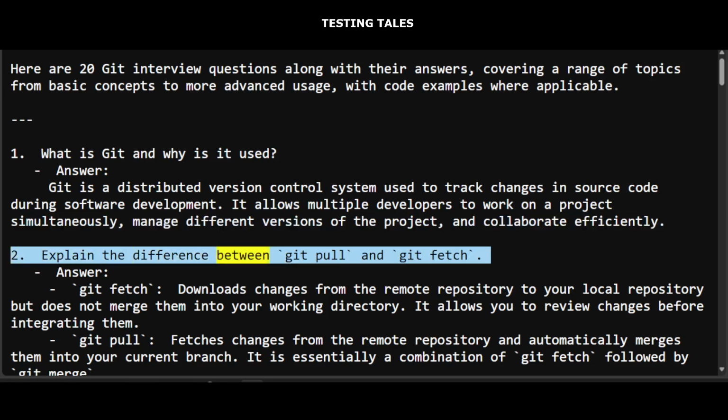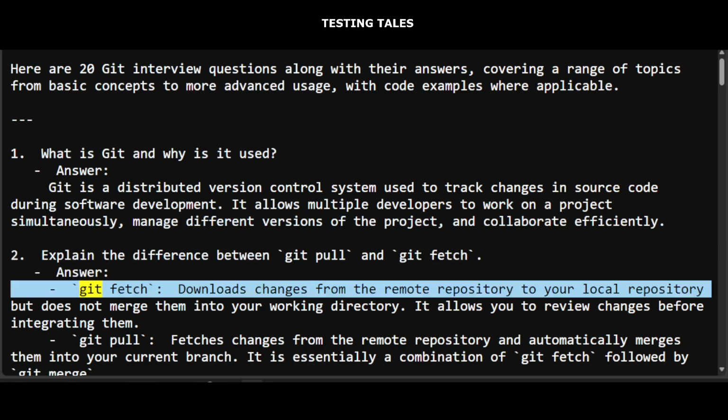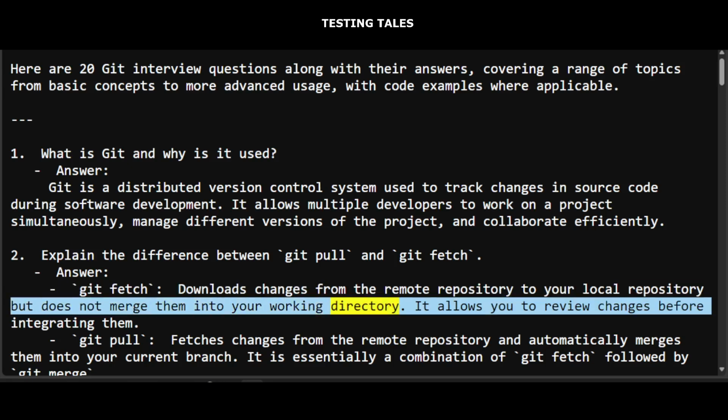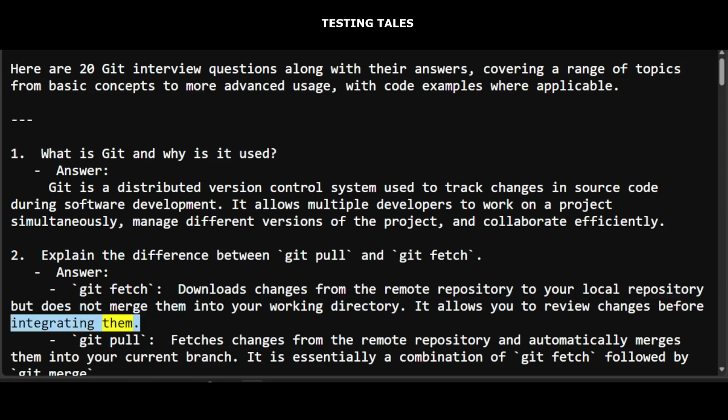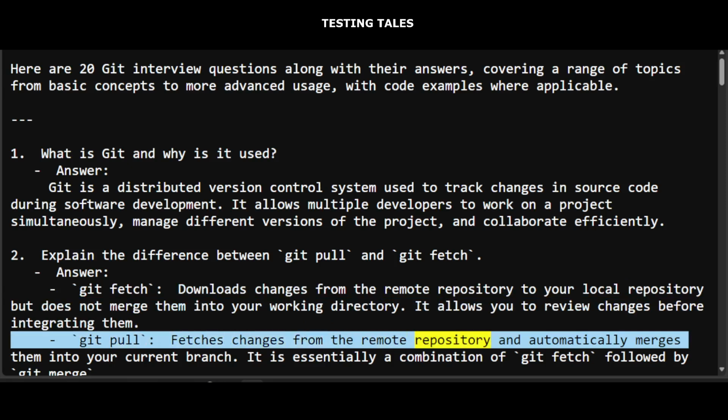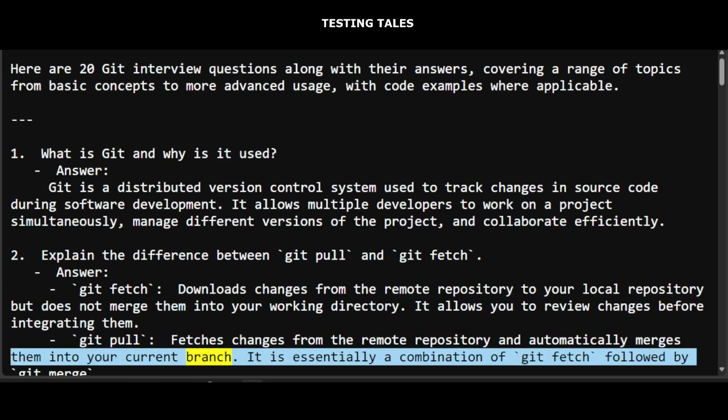2. Explain the difference between git pull and git fetch. Answer: Git fetch downloads changes from the remote repository to your local repository but does not merge them into your working directory. It allows you to review changes before integrating them. Git pull fetches changes from the remote repository and automatically merges them into your current branch. It is essentially a combination of git fetch followed by git merge.